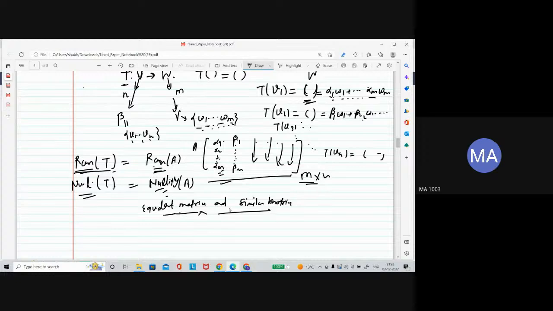If the nullity of the matrix is 0, then the nullity of the linear transformation is 0. Is there any shortcut? There is no shortcut, or that shortcut is not always easy to find. So the best thing is to find the matrix and then do all that.